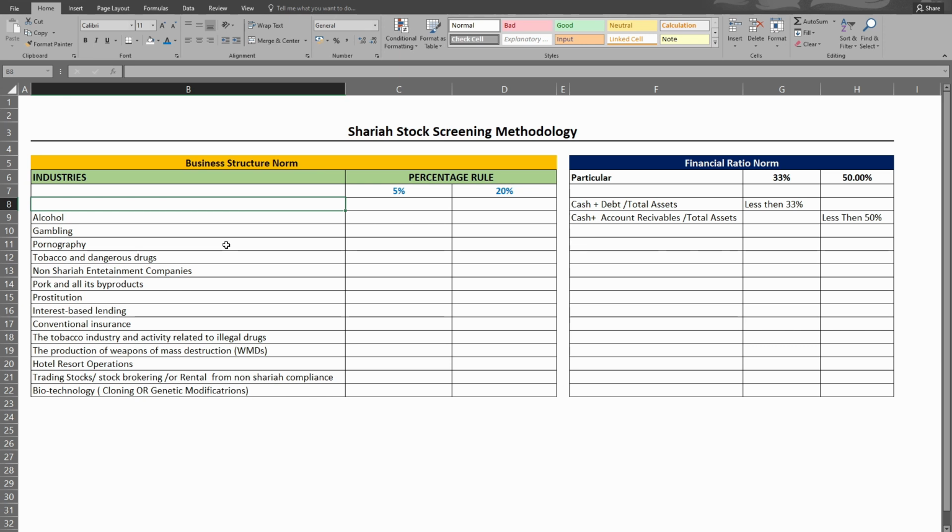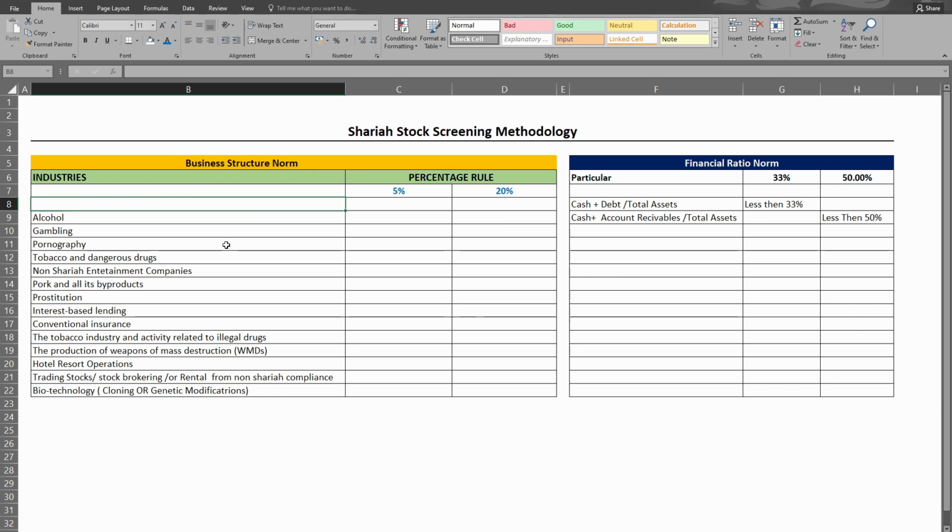The main problem, as we told you earlier, is that today we emphasize companies with multiple segments. Suppose a company has multiple subsidiaries involved in different businesses, with different segments. So how do we figure out whether this company is eligible for Sharia compliance or not? There are three major rules. First, the assessment of the business structure.